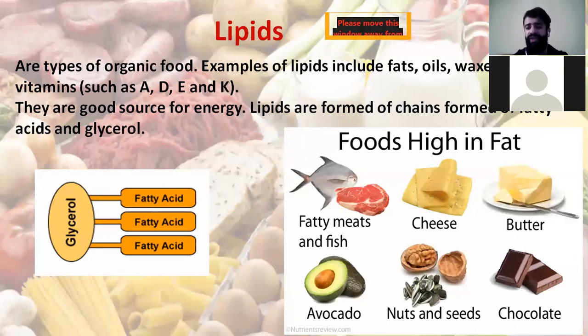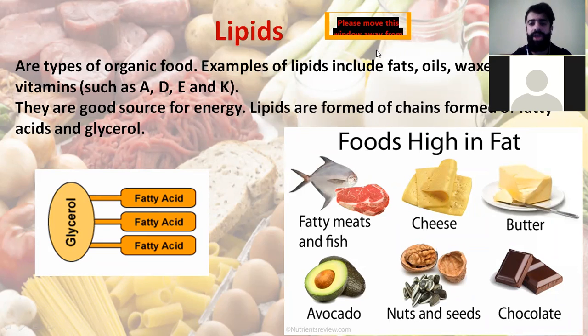Foods that are high in fats, for example butter, chocolate, nuts and seeds, avocado, all of them are lipids and they are a good source of energy. Note that lipids can give us an amount of energy that is double that provided by the carbohydrates.